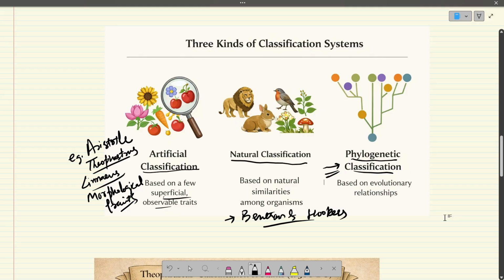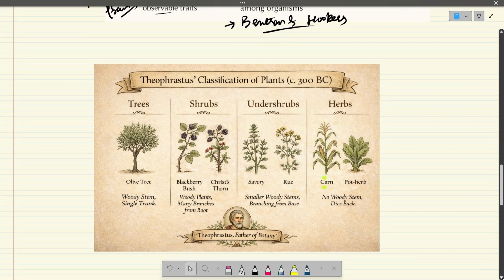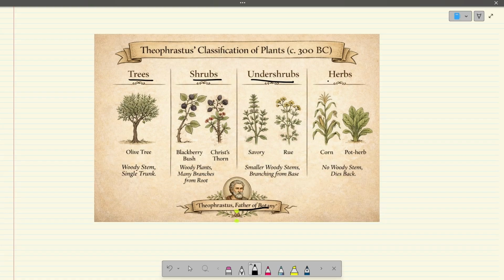So starting with the first one, we will be talking about the artificial classification system of Theophrastus. Theophrastus is known as the father of botany, as it is written here, and the father of biology is Aristotle, who is also called the father of zoology. So Theophrastus classified plants into trees, shrubs, undershrubs, and herbs. Undershrubs are also called subshrubs.